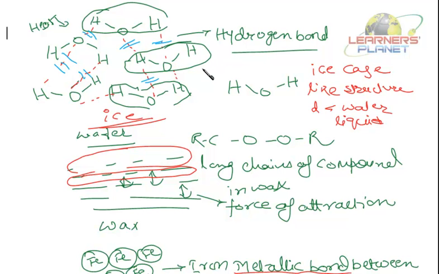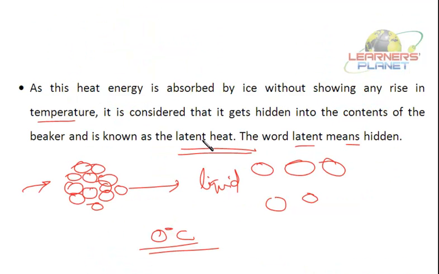So that is why there is no rise in the temperature. Whatever energy you are giving is stored in these molecules only. Now that particular heat energy which is hidden in the contents of the beaker is known as latent heat. The word latent means hidden. It's hidden over there. Fine.